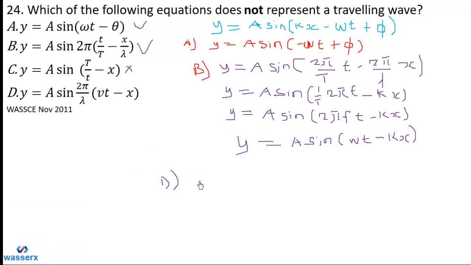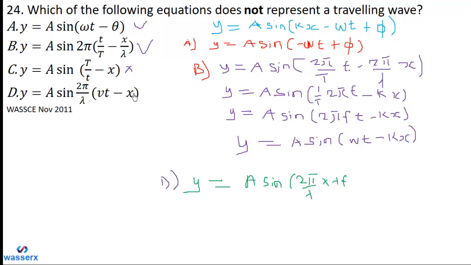But now let's look at the D part too and show that it can also represent the equation of a traveling wave. The equation is y equal A sine of 2 pi over lambda times lambda f.